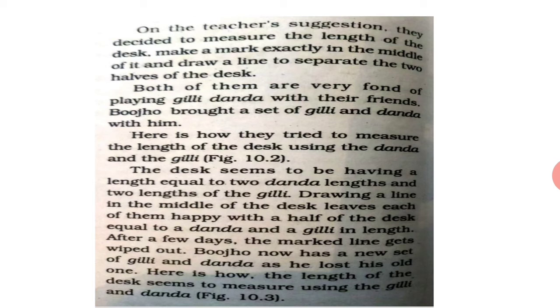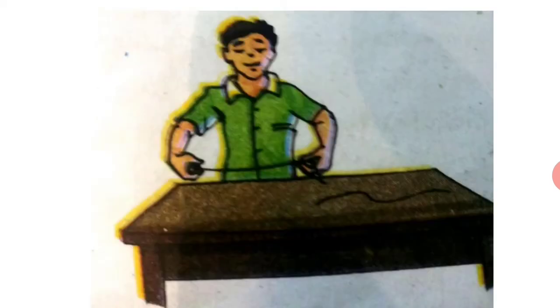What happens after some days? The line gets erased. Again the same problem and confusion is there. Now the measurement that we had made with a gilli or a danda is lost, and now you have another pair of gilli and danda. But when you start measuring it, it is 2 gillis, 2 dandas, 1 gilli, and a small portion is left. So how will you now divide it into two halves? Again the problem is there.